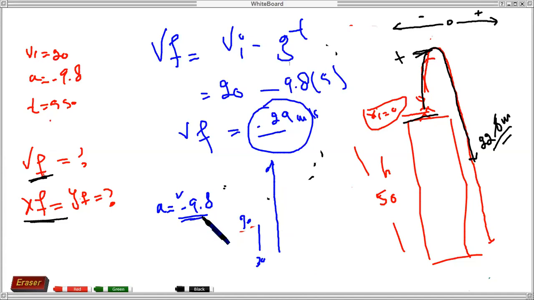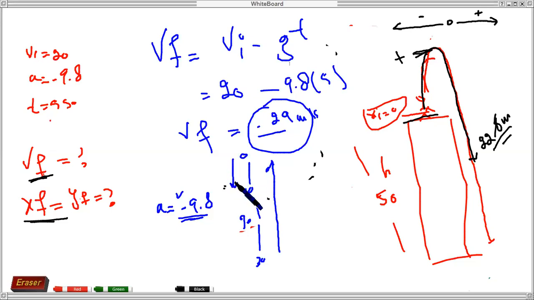The acceleration is 9.8 or about 10, but when a body moves upward, the acceleration is downward because speed is decreasing. After 2 seconds, it will be only 10. After the third second, it will be completely 0. At this position the body stops, there is no motion. Then it will again start motion downward.